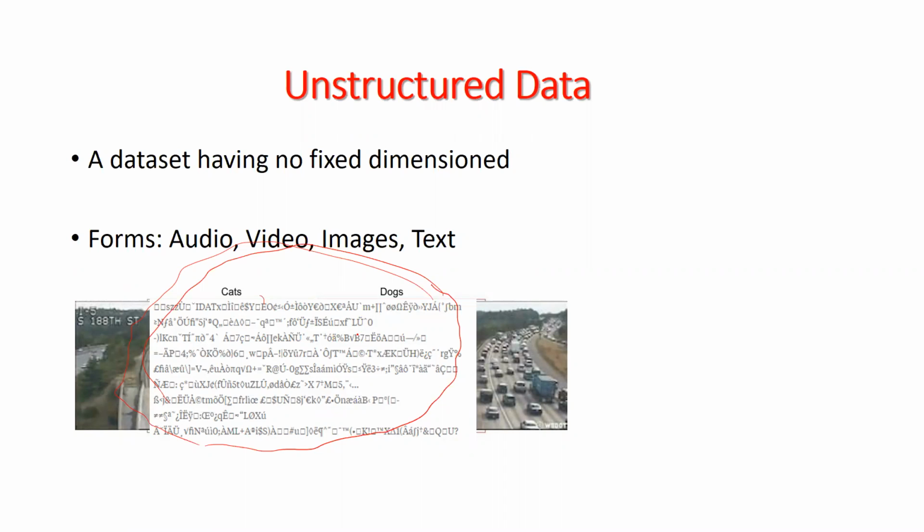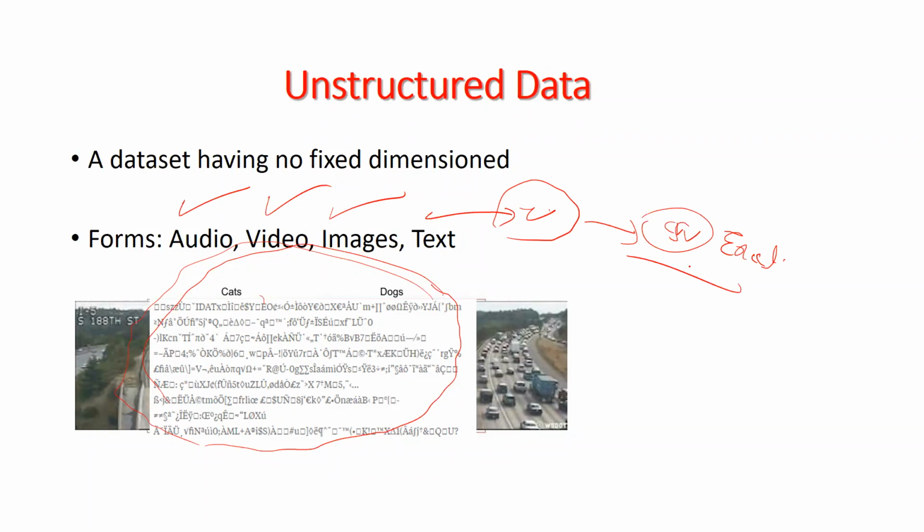So when data is available on any social media platform like Twitter, Facebook, or Instagram, it is unstructured, and mainly unstructured data is available in the format of audio, video, images, as well as text. But when we change the social media data into a CSV file or an Excel file, then it is structured data.